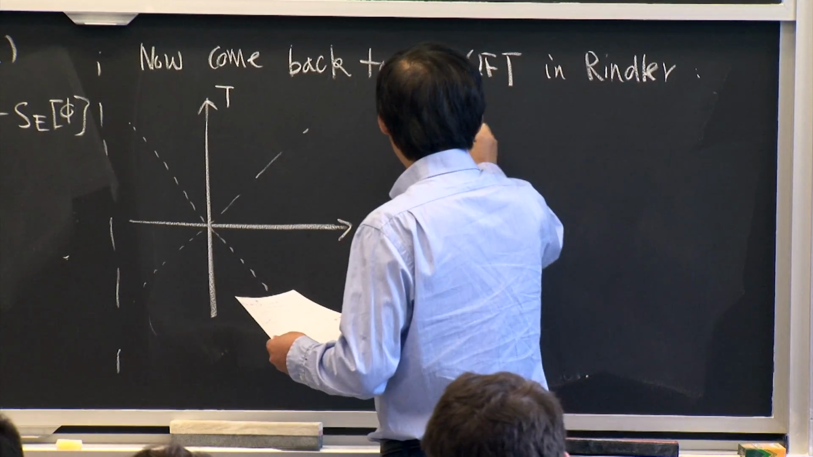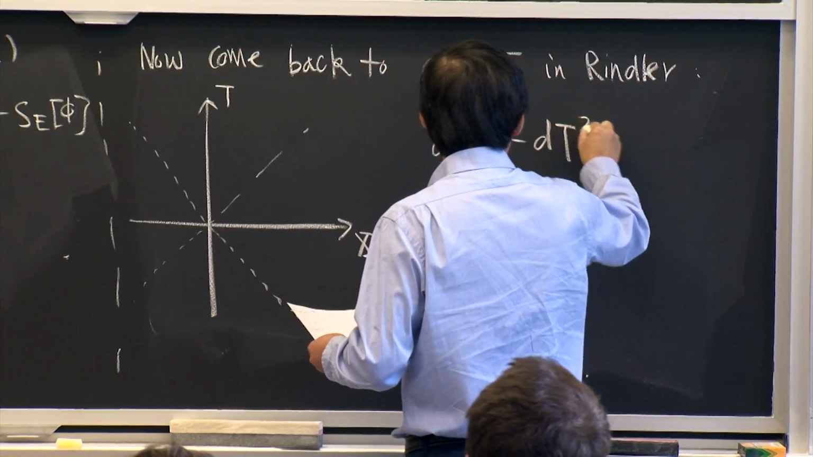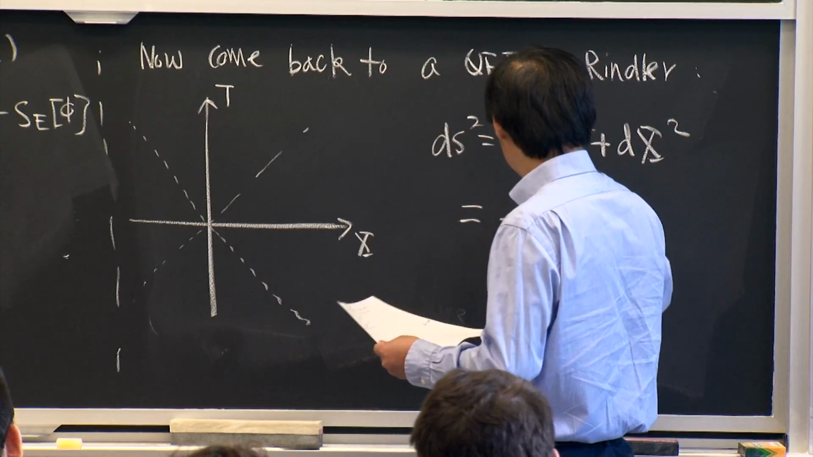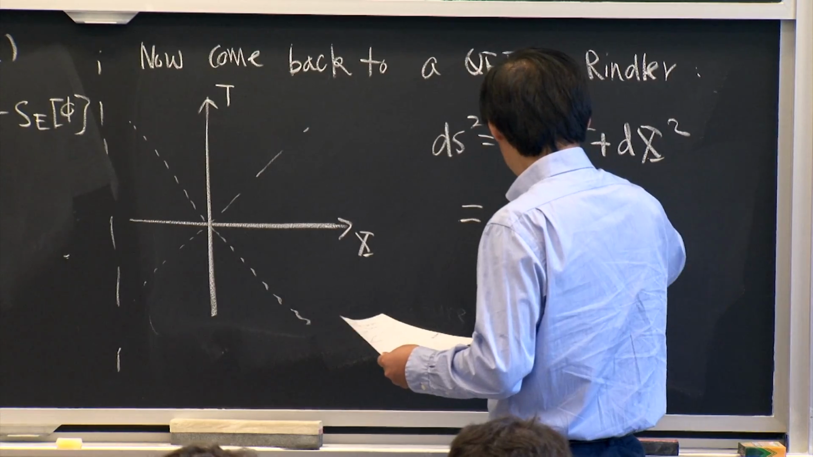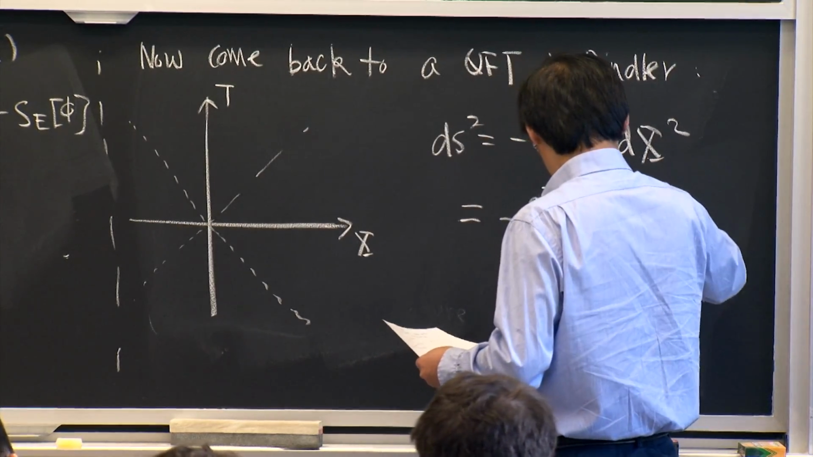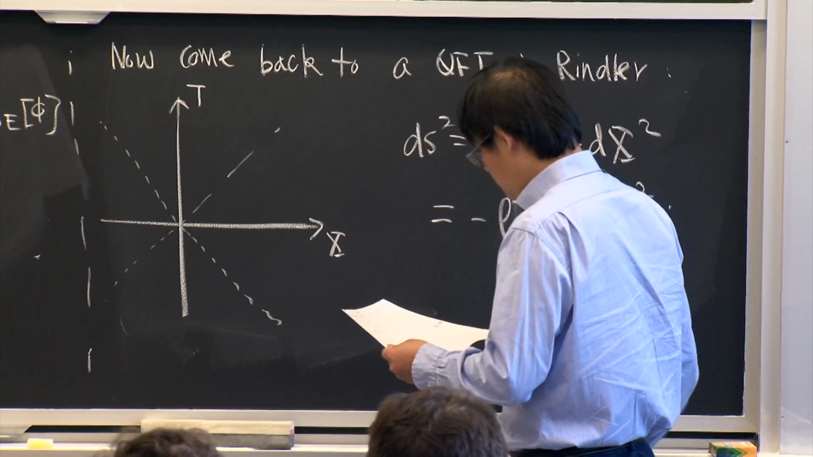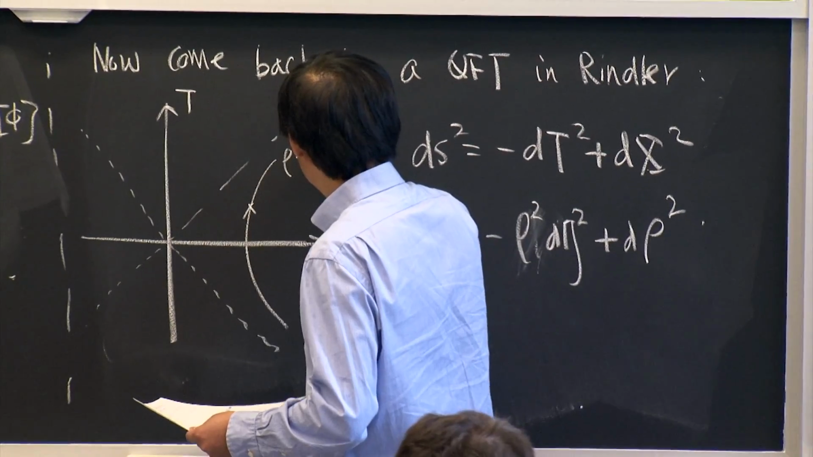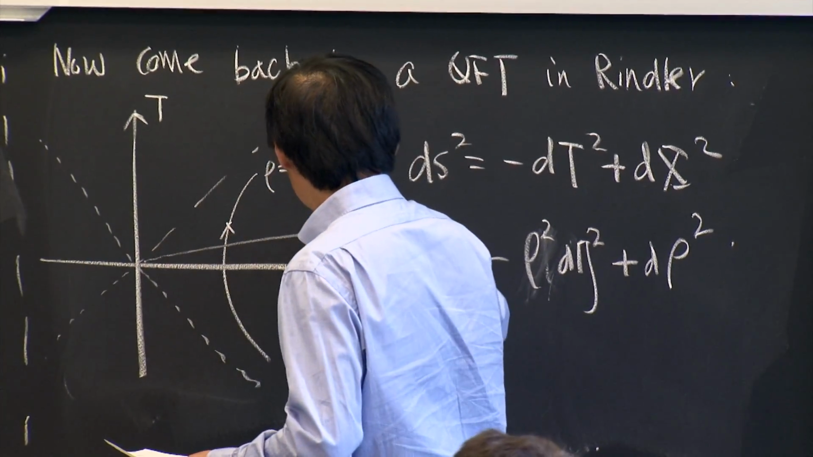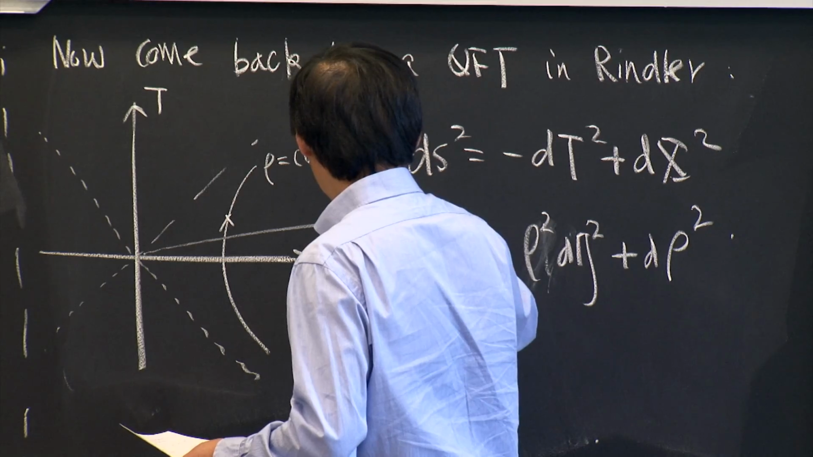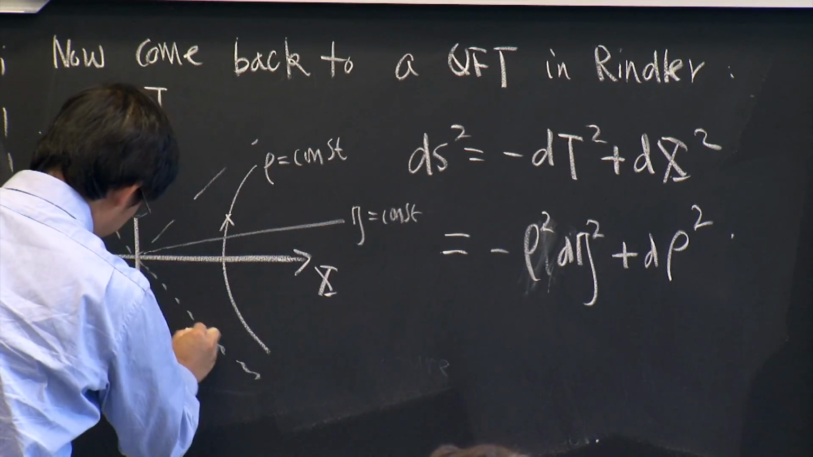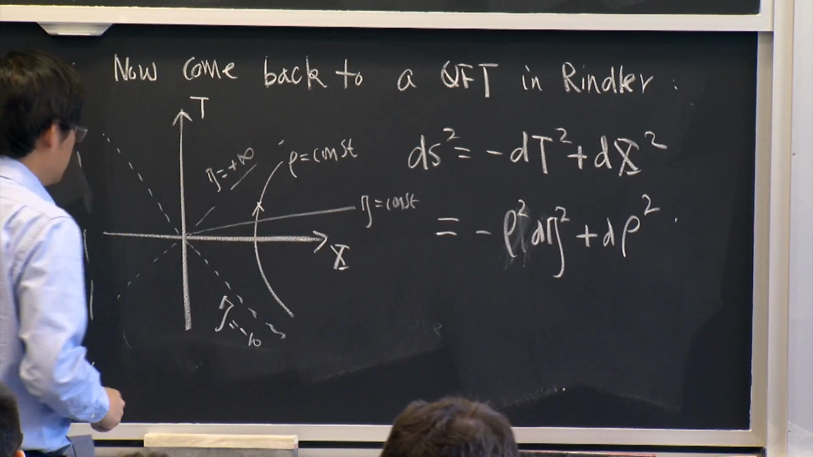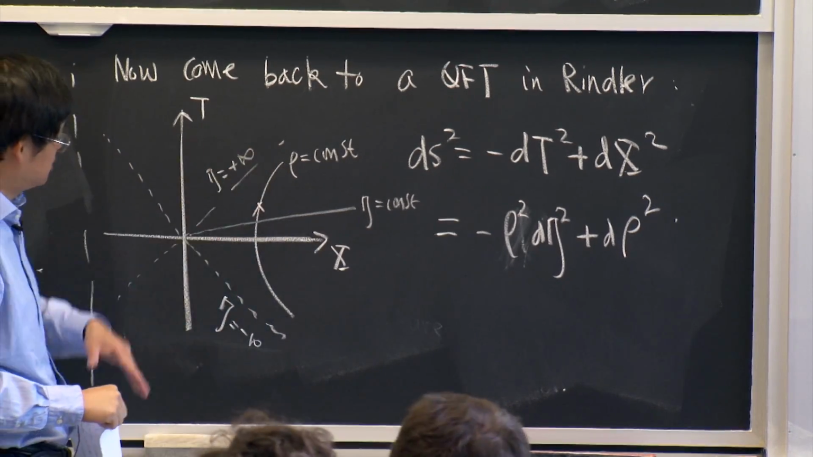then the Minkowski metric is minus t squared plus x squared, and the Rindler patch is minus rho squared d eta squared plus rho squared. Okay, and so this is rho equal to constant, and this is eta equal to constant. And here is eta equal to minus infinity, here is eta equal to plus infinity. So spacetime is foliated like this.